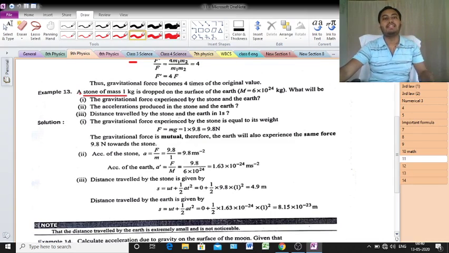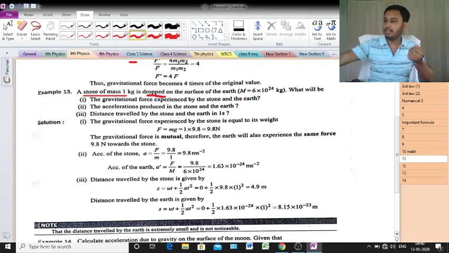A stone of mass 1 kg is dropped on the surface of the earth.